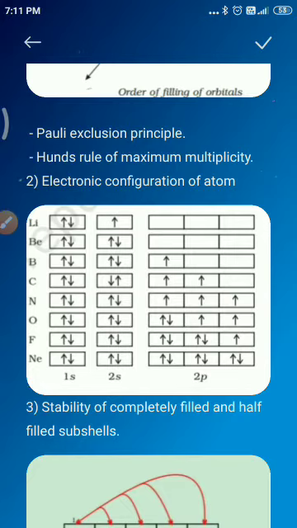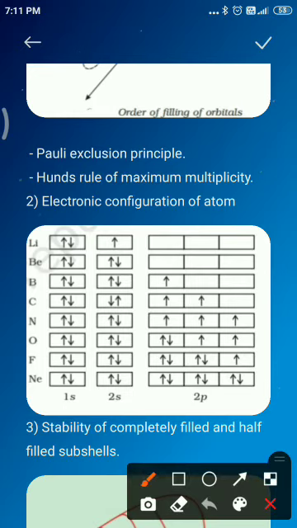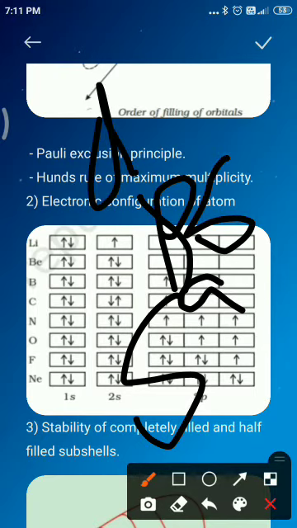The first one shows notations: what s^a shows, what p^b shows, what d^c shows, we will discuss. In the first notation, the subshell is represented by the respective letter symbol, that is s, just this orbital. That is the subshell.